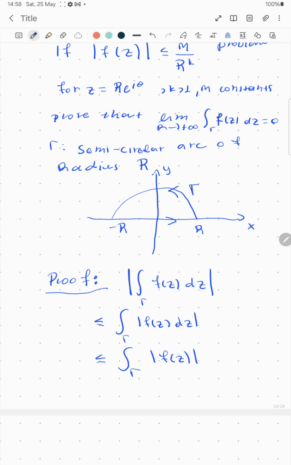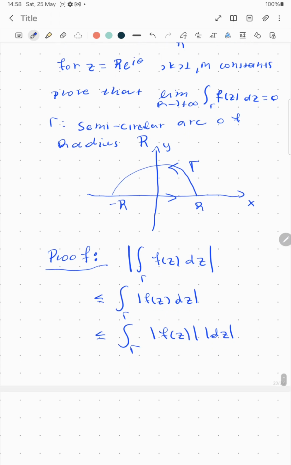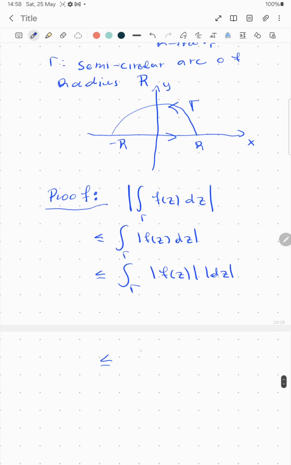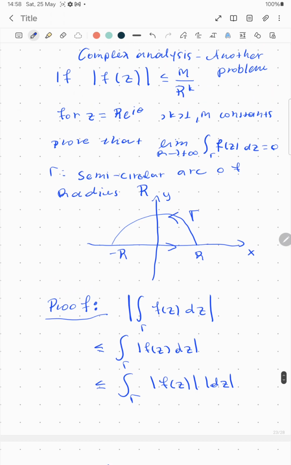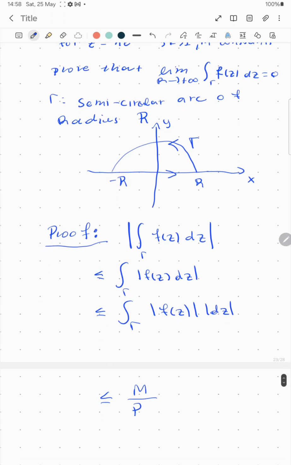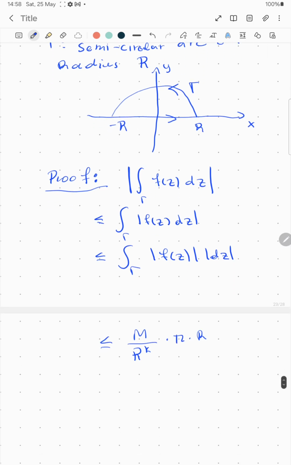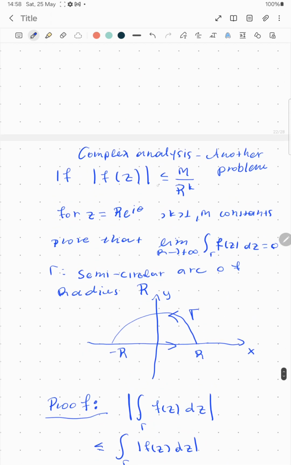Now we can split the modulus inside the integral, and here we can bound it. We can bound this by M divided by r to the power of k, times pi times r, which is the length of the arc. This is the length of the arc, and this bound is obtained by this bound here, that the modulus of f of z is bounded by this quantity.